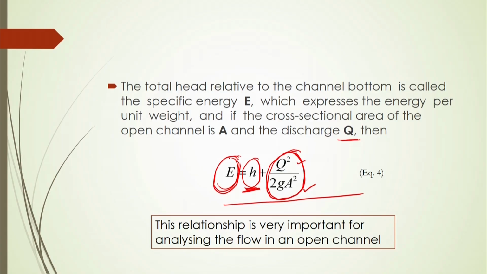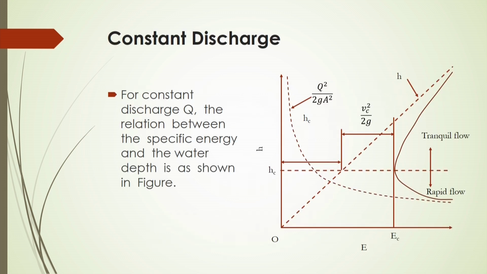Of course, you have to know the water head in the channel, and that can be easily measured by experiment, and Q, g and A are known to you. So, you can easily calculate the total head relative to the channel bottom, or the specific energy, from equation number 4.